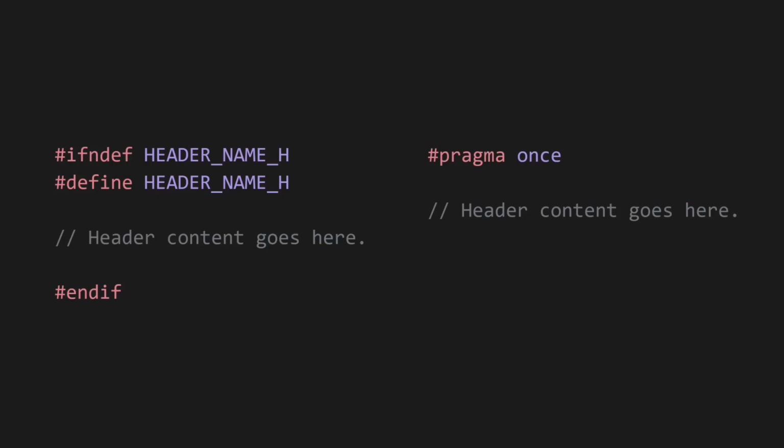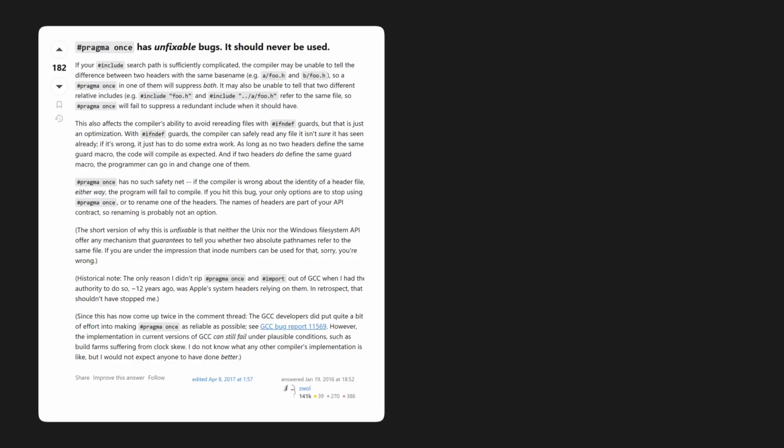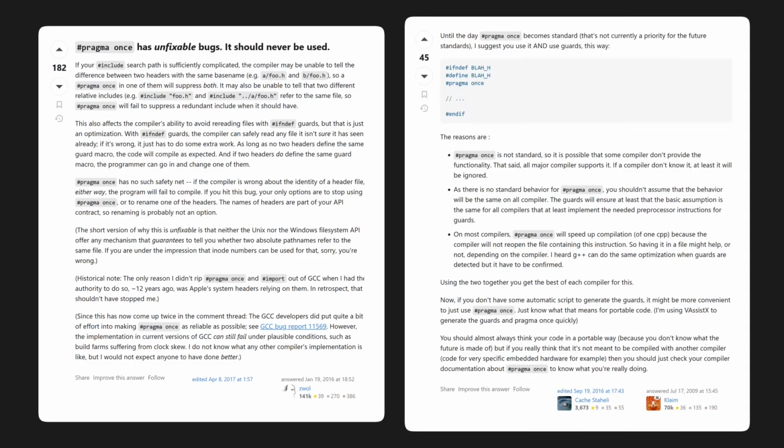The other technique is to use pragma once, but for some reason this isn't recognized by the C++ standard, so it's not the officially agreed upon way. And because it's not in the standard, some people say that you should never use it, whereas other people say that you should use both together at the same time. All this incessant arguing ignores the fact that this issue shouldn't even exist in the first place. The compiler should just know to include a file only once, and if you don't like that, there should be a way to opt out, and not the other way around.